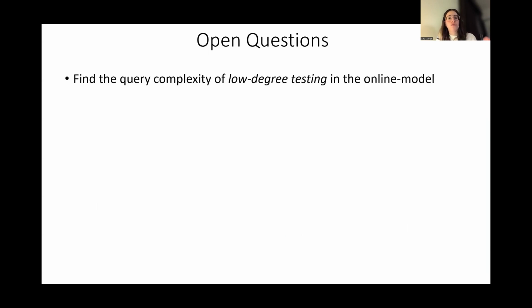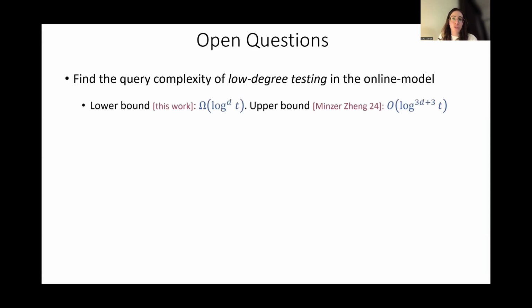It will be interesting to find the query complexity of low degree testing in the online model. Just recall that we have a lower bound and there is an almost matching upper bound. Interesting to see what the complexity exactly is.